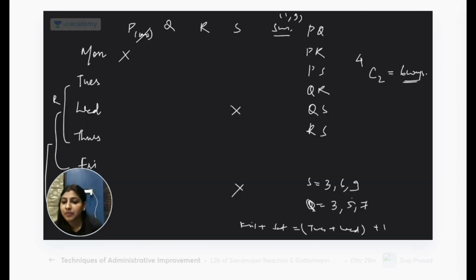Let's see. A pair can't practice for 1 hour. The sum can't be 1. But then what can we take?